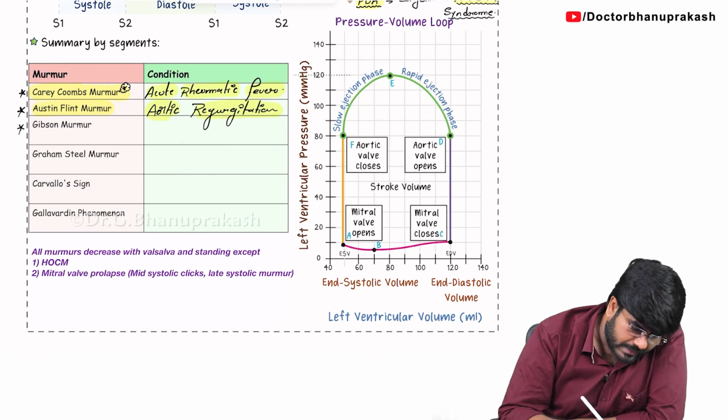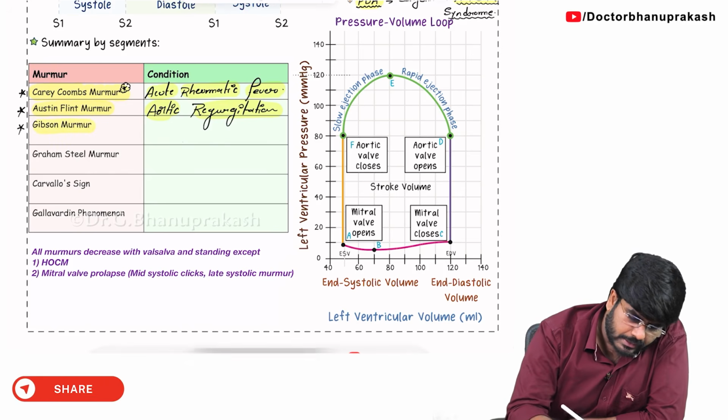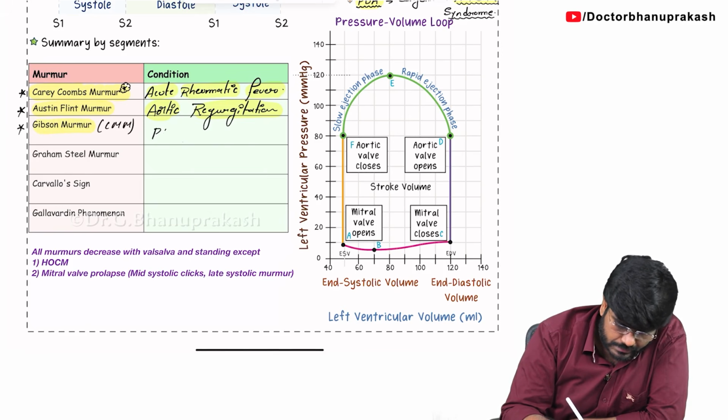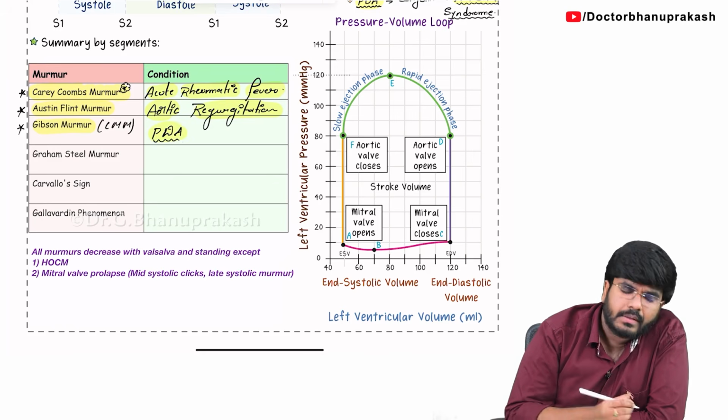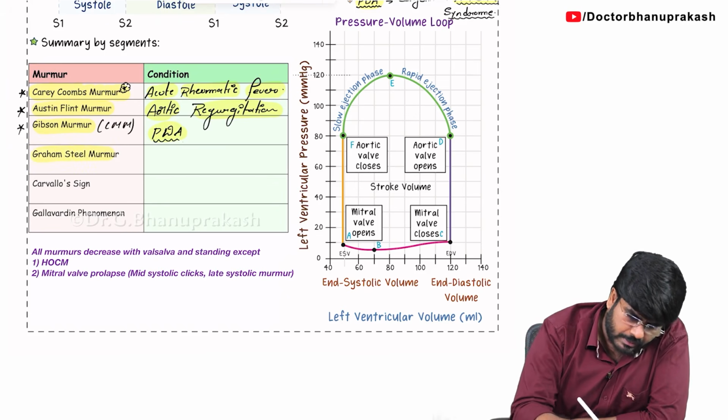Next, what is this Gibson's murmur, which you already know? Okay, this is very simple. Gibson's murmur is nothing but the continuous machinery-like murmur, seen with the patent ductus arteriosus. So, the same murmur has one more name, that is Gibson's murmur. Both are same.